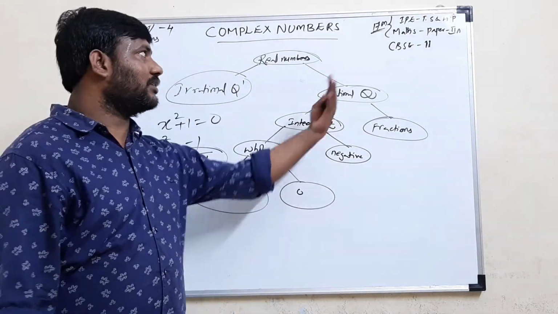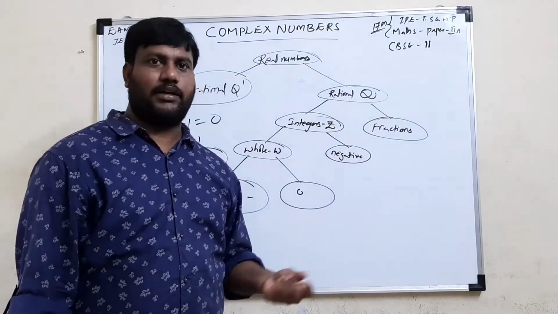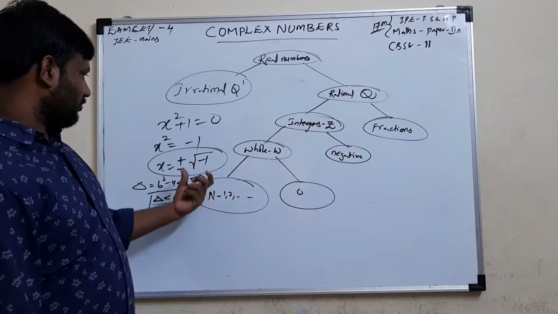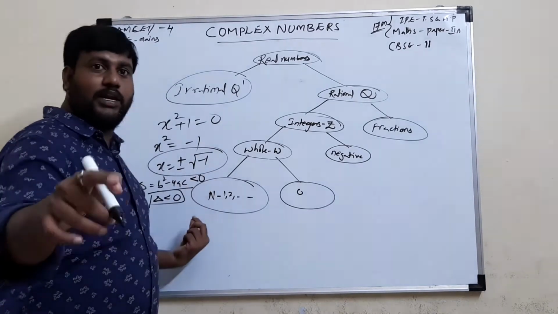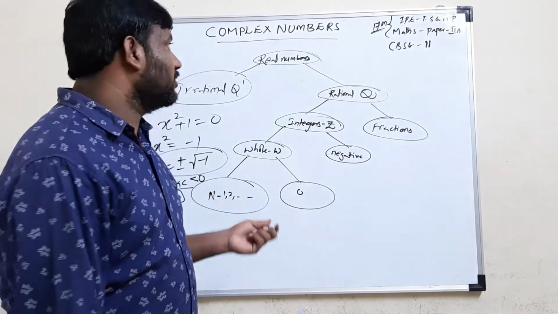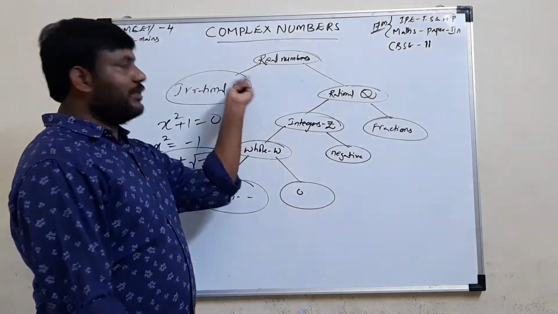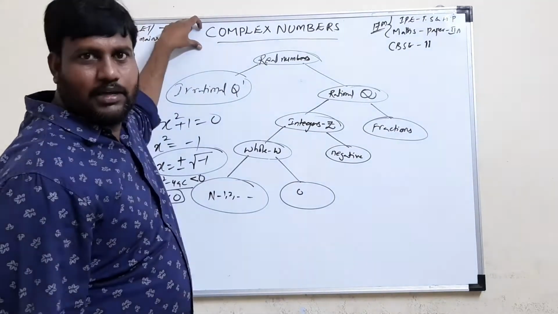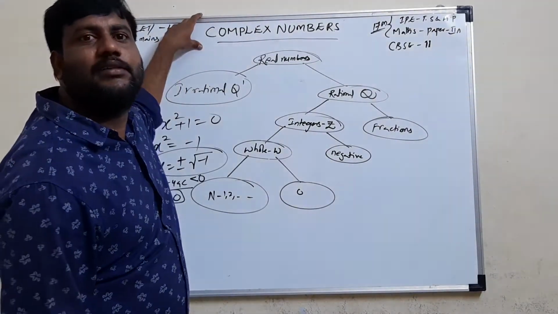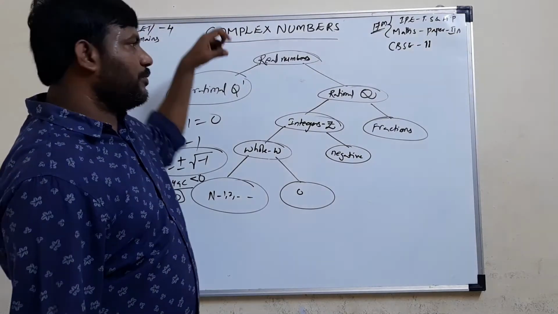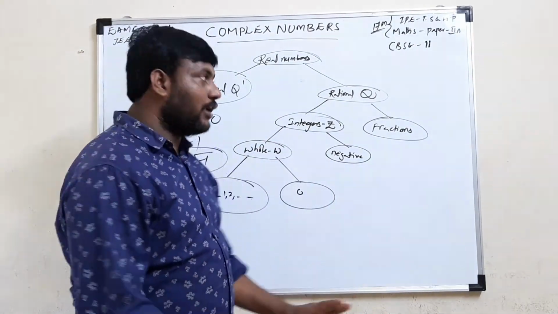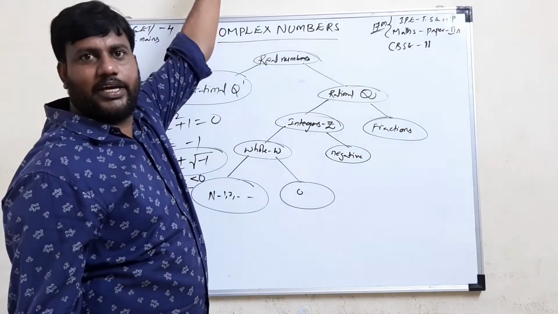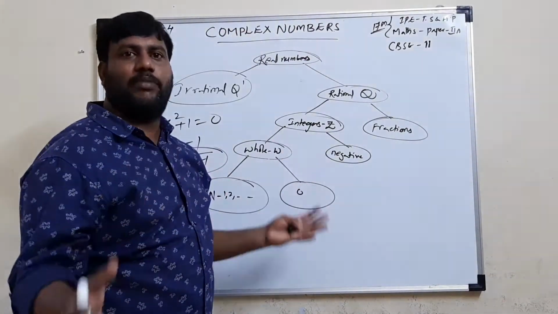But now in the 12th standard, or CBSE 11th standard, we go on to find those roots also. Those numbers for which delta is less than 0 are called non-real numbers, other than the real numbers, and they are named complex numbers. Our topic itself is complex numbers. Before this we knew only up to real numbers. Now beyond real numbers we have one more number system: complex numbers.